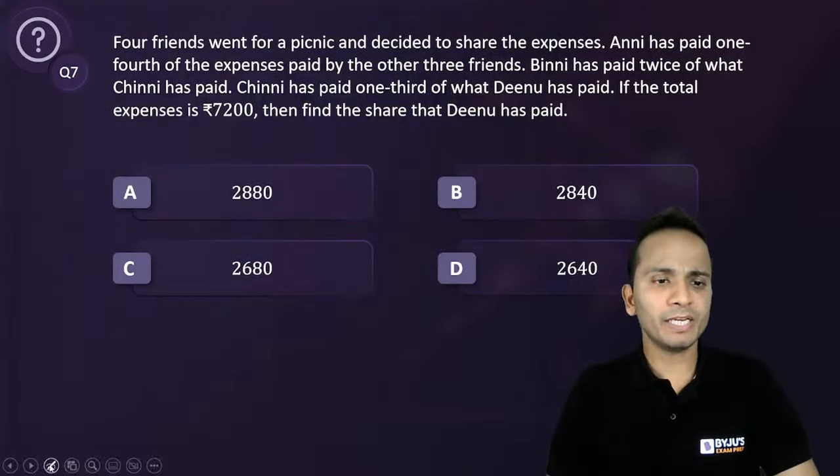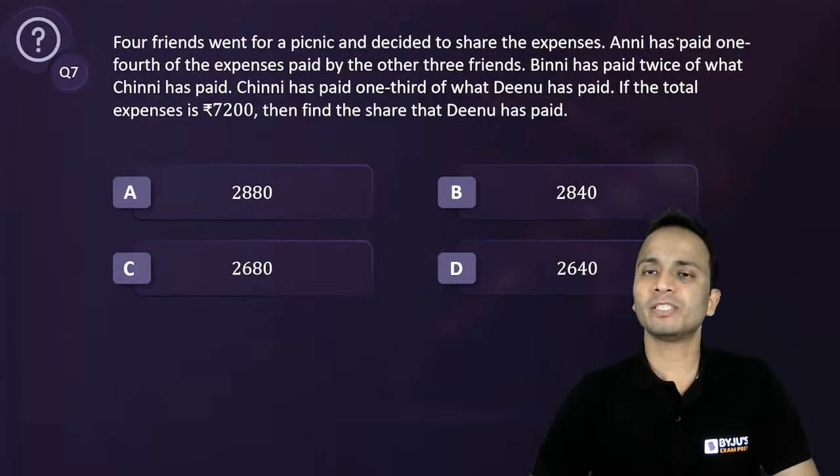Four friends went for a picnic and decided to share the expenses.